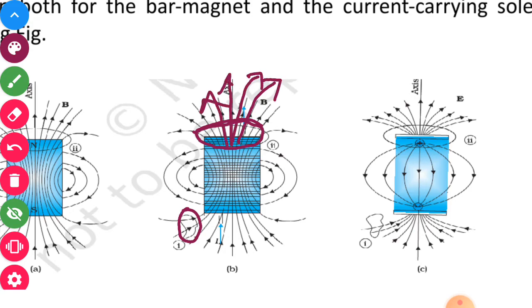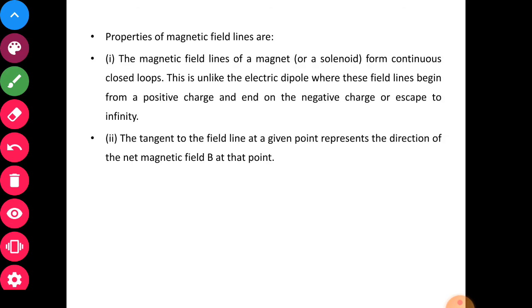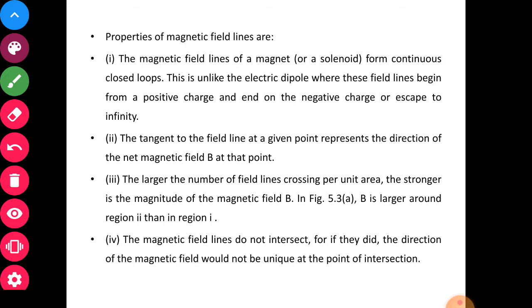So if more number of field lines are crossing through a particular area in comparison to the same area in which fewer field lines are crossing, then we can say the field in this second region, marked as 2, is stronger, while in this first region the field is weaker. So more number of field lines crossing through a particular area means a stronger magnetic field.